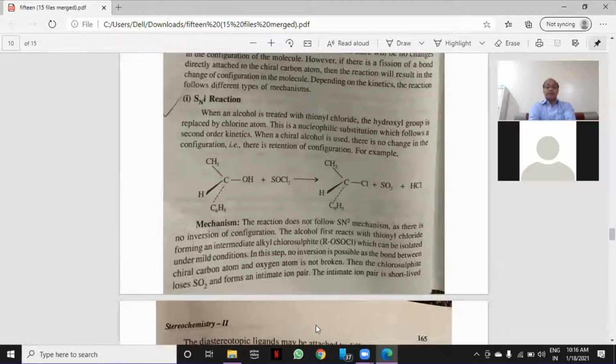The alcohol first reacts with thionyl chloride, forming an intermediate alkyl chlorosulfite, which can be isolated under mild conditions. In this step, no inversion is possible as the bond between the chiral carbon atom and the oxygen atom is not broken. Then the chlorosulfite loses SO2 and forms an intimate ion pair. The intimate ion pair is short-lived.